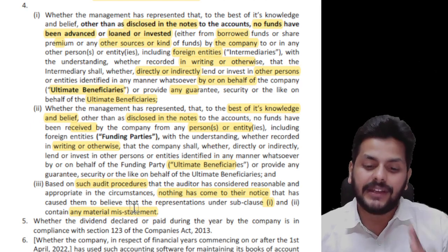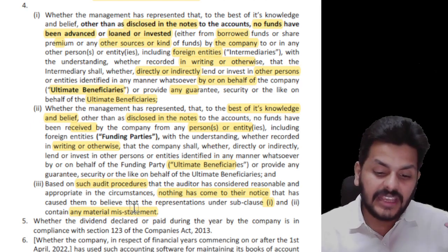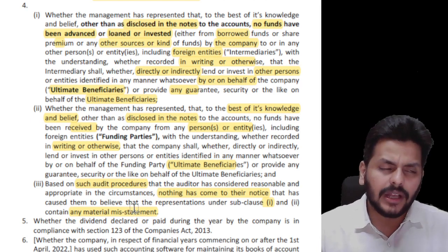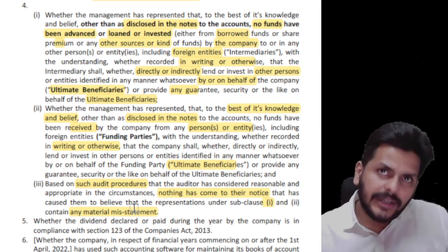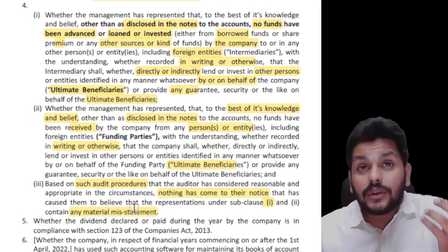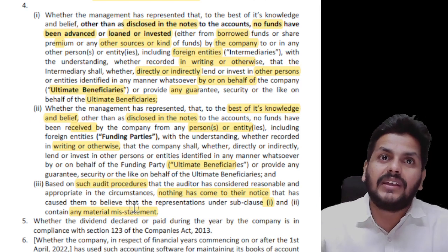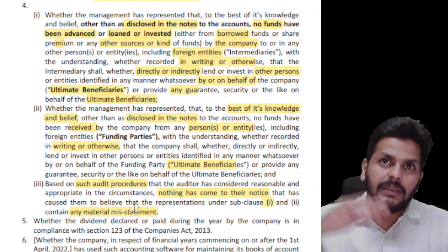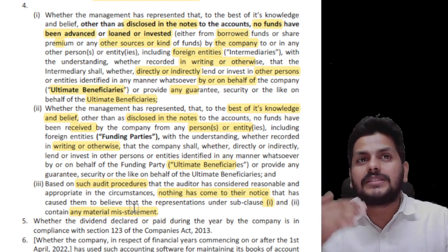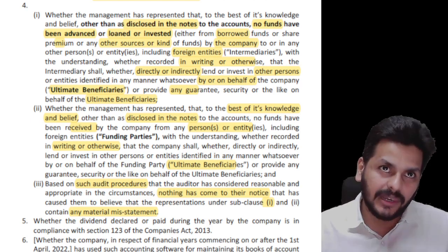So if you have any doubt that monies were either channelized or received, this is about ultimate beneficiaries getting benefited through intermediaries, or you received it from foreign entities or foreign parties with an understanding that you will push it on to the ultimate beneficiary. Either way, your money being channelized elsewhere, somebody's money being channelized through you, both are not workable.